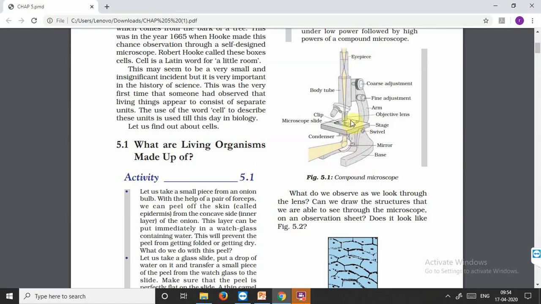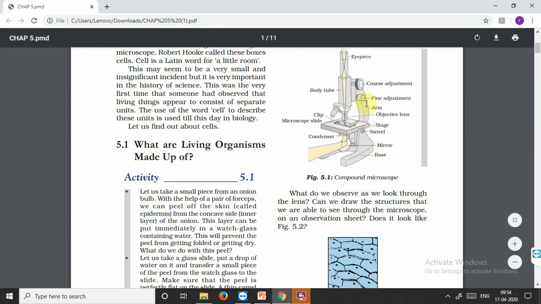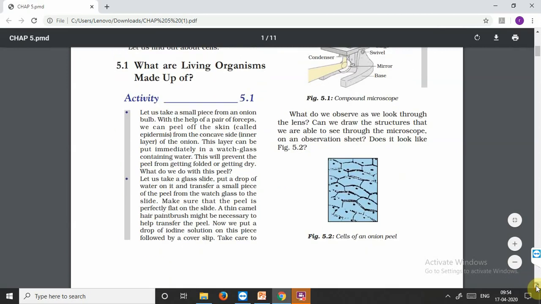Here we make a slide. A slide is a rectangular piece of glass. On this, whatever we want to see, we keep here as a very minute section cutting, and then this is the stage where the slide is kept. These are the two lenses with different focal lengths, and these are mainly for adjusting the focus of the light so that whatever we are seeing can be seen very easily. This is the arm, which is mainly for handling the compound microscope.